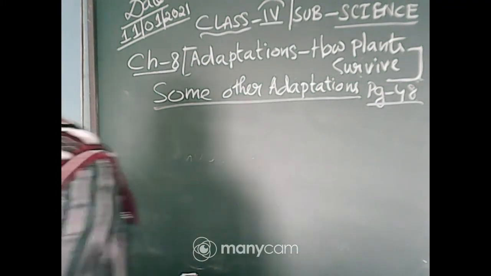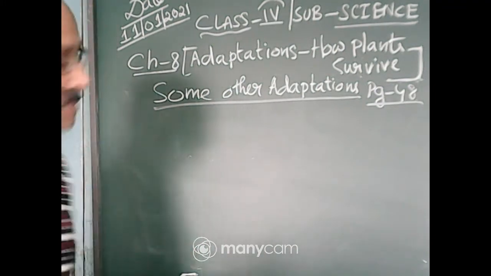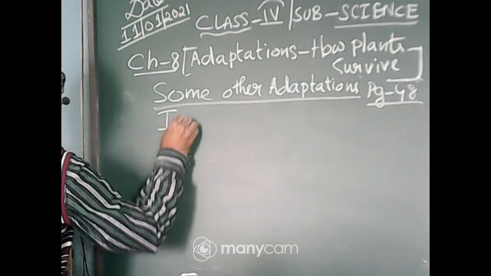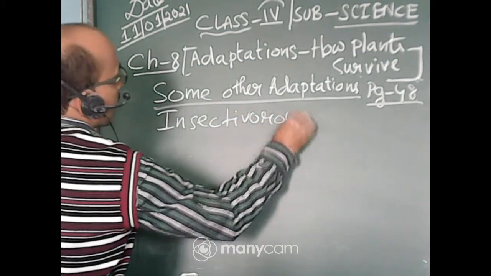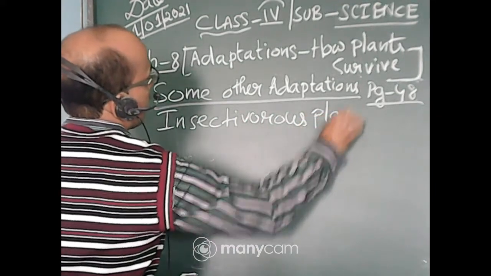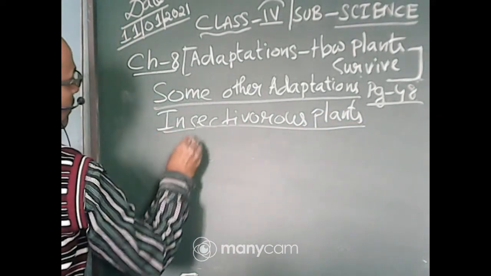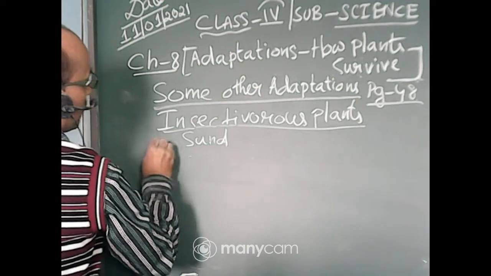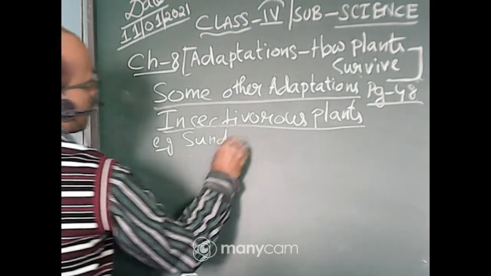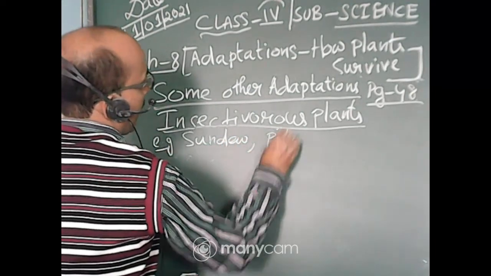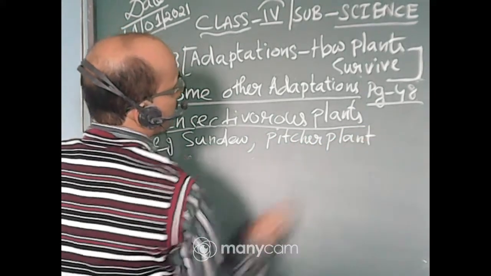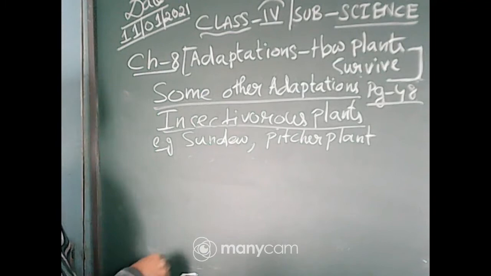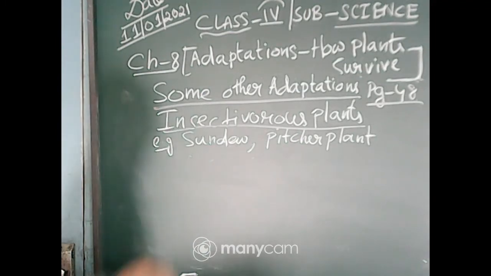Then we have also learned insectivorous plants. This is very important. Examples are sundew, pitcher plant, and Venus flytrap.